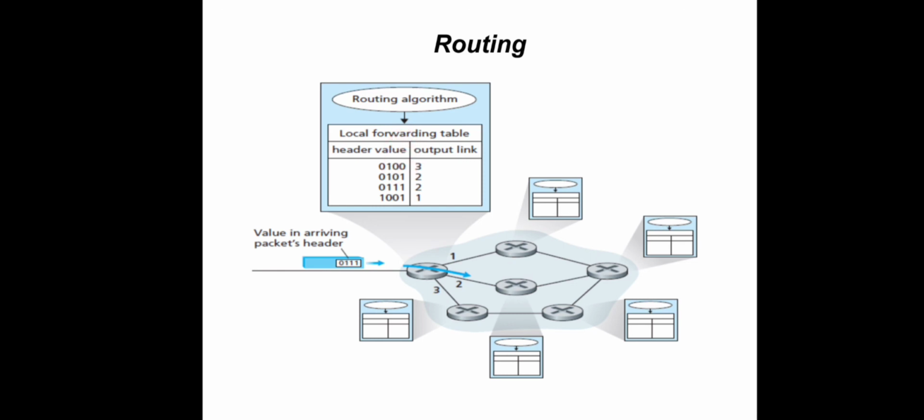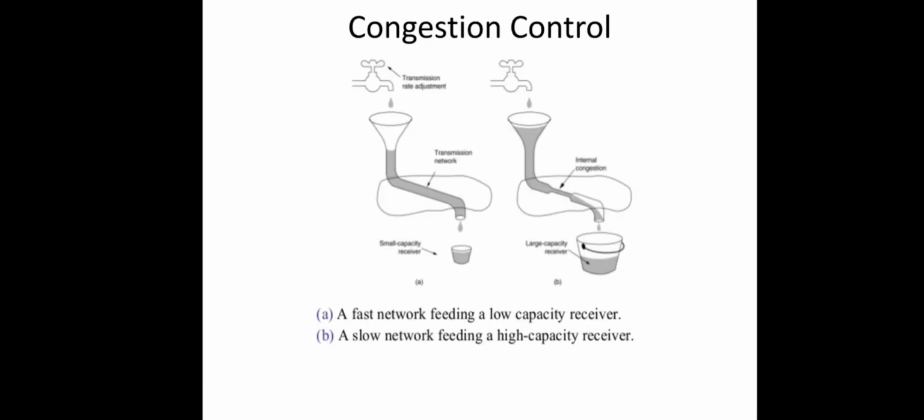So this is the second functionality, and the next functionality is congestion control. As the name indicates, congestion means heavy traffic in the network, which definitely creates performance issues, like slowing down the network performance or network response time. These two pictures can easily represent this type of congestion in a network.